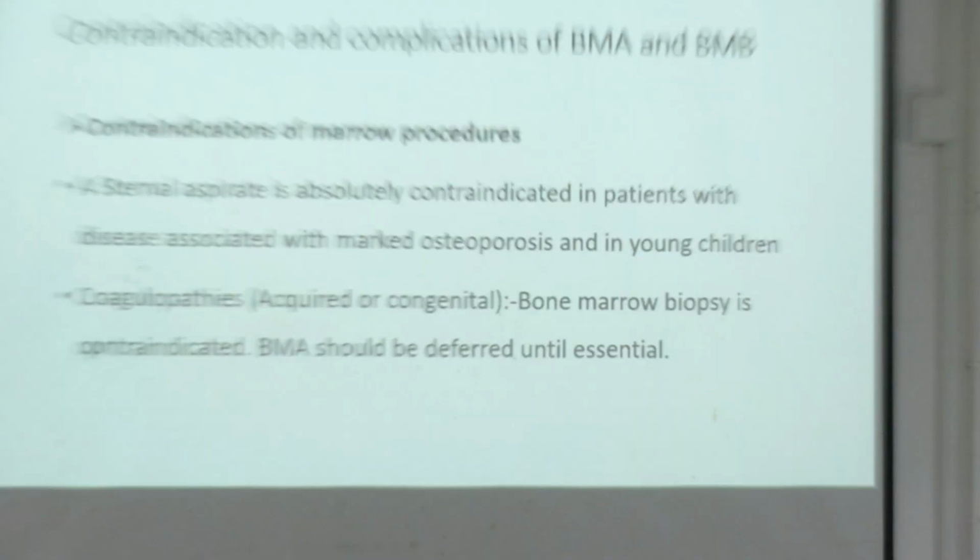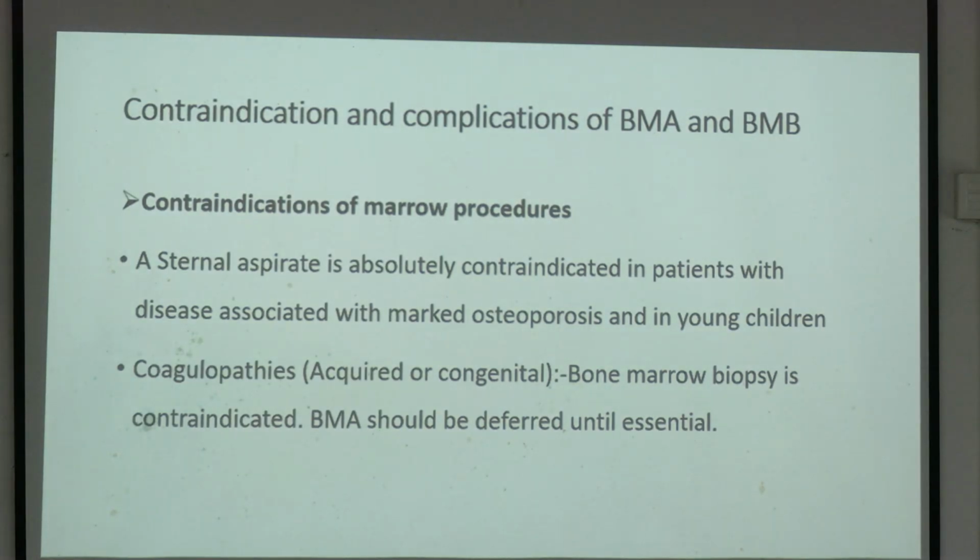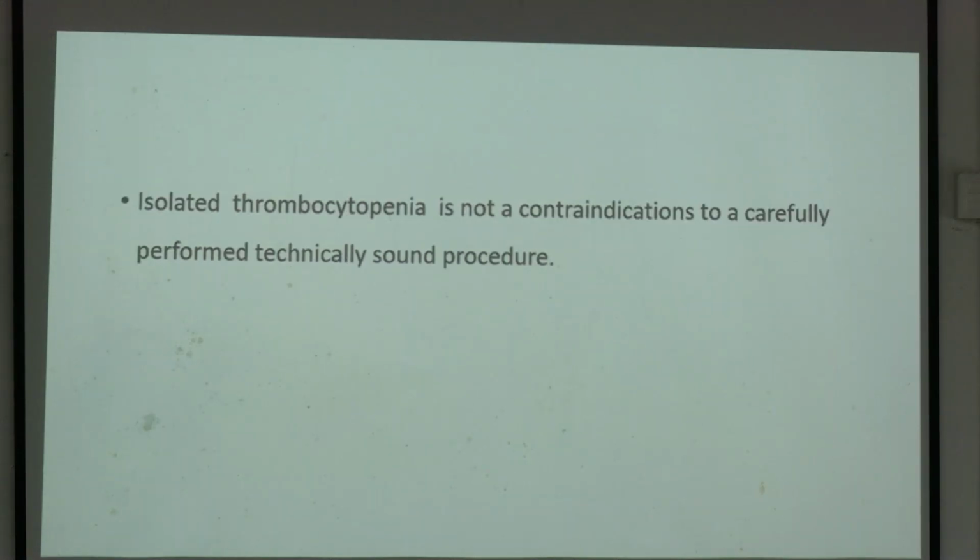Now contraindications and complications of bone marrow aspiration and bone marrow biopsy. Contraindications of marrow procedures: bone marrow aspirate is absolutely contraindicated in patients with disease associated with marked osteoporosis and in young children. Coagulopathies, acquired or congenital: bone marrow biopsy is contraindicated, and bone marrow aspiration should be deferred until essential. Isolated thrombocytopenia is not a contraindication to a carefully performed, technically sound procedure.